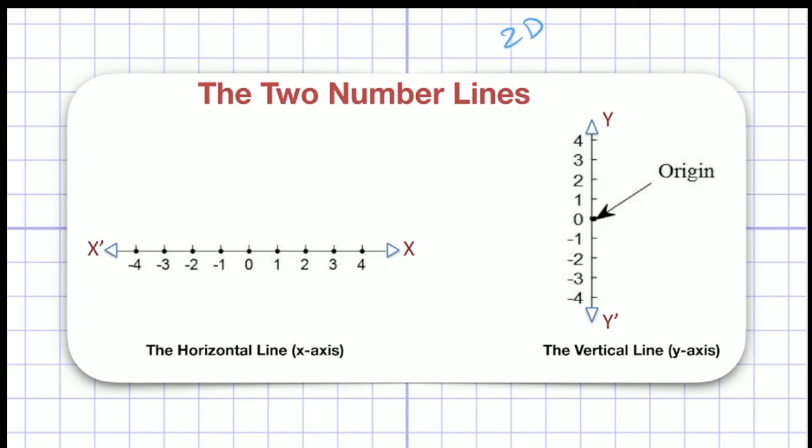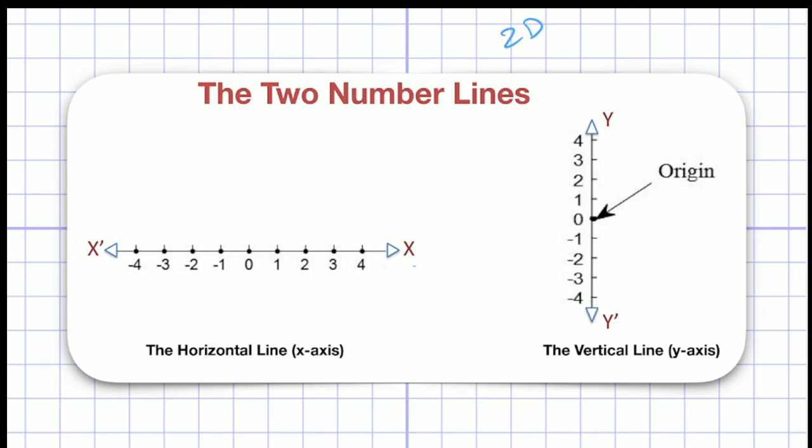Now, the two number lines. We have already learned what a number line is in chapter 1, right? Here is my number line. I have 0 here, all positives here, and all negatives here. Because it is a line, I can give it a name. Let me say this is a line, and I have named it x dash. So I have a simple number line here, and I have named this x dash.